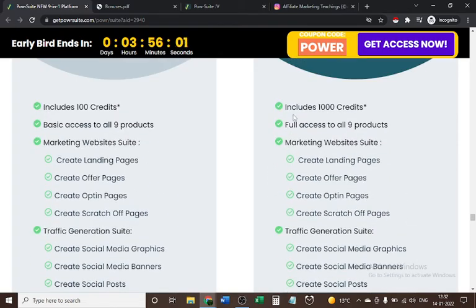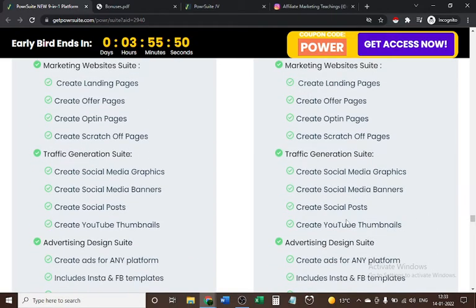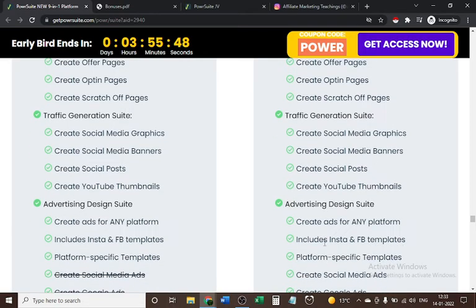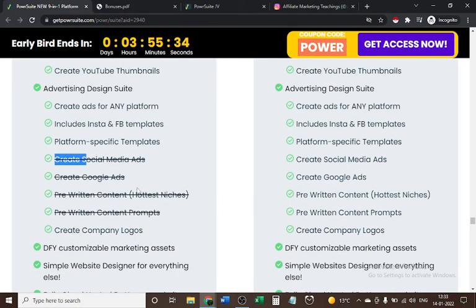You can read all this. It includes 1000 credits with the commercial license. With personal you get only 100 credits. Full 9 products, marketing website suite, traffic generation suite, and advertising design suite you will get under the commercial license. You don't get these 4 options: social media ads, create Google ads, pre-written content, and pre-written content prompts under the personal plan.